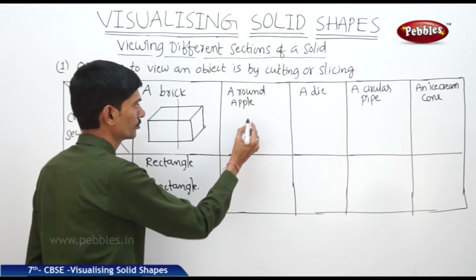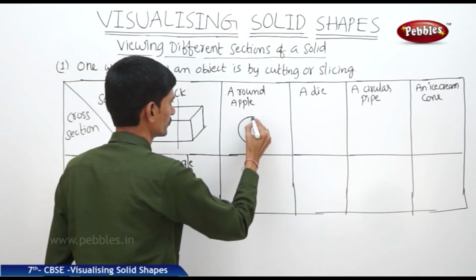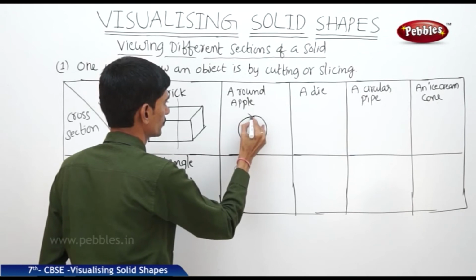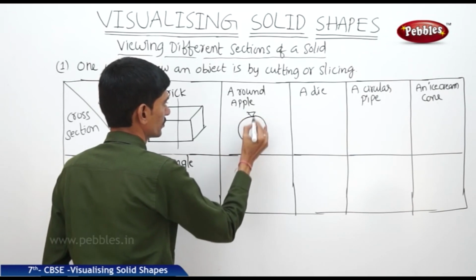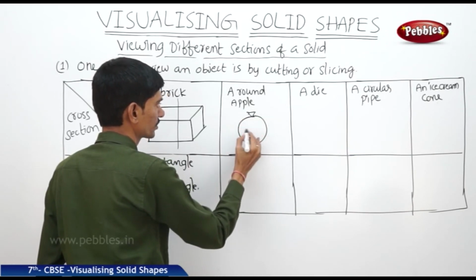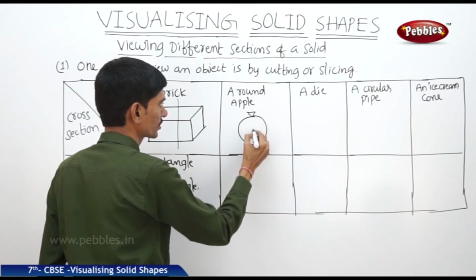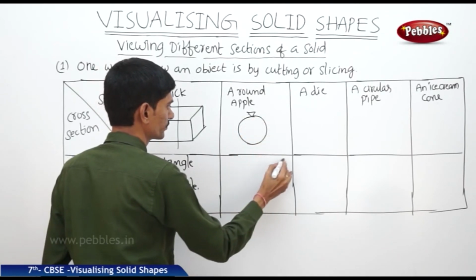Now a round apple. The horizontal or vertical cross section, both are circles, so we will get the circular shape.